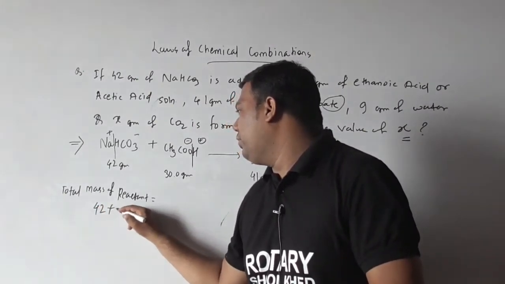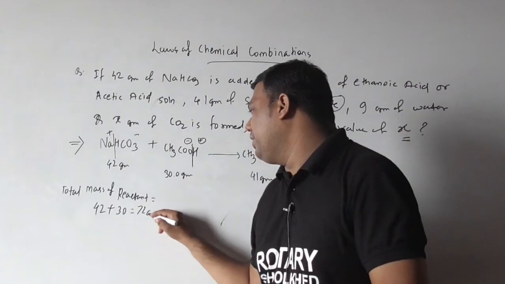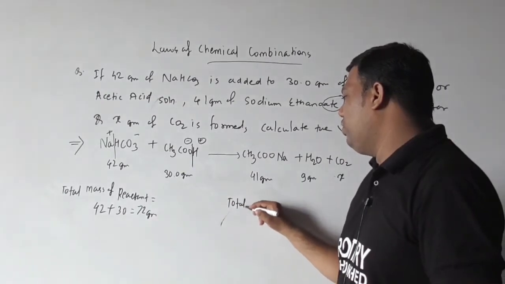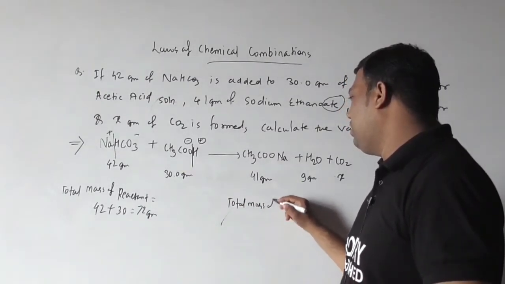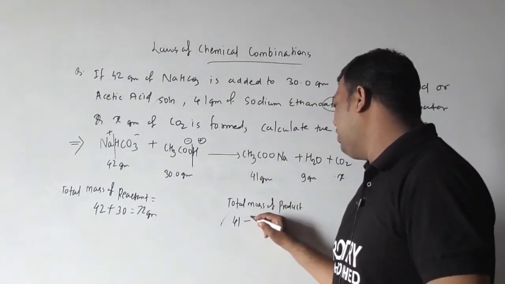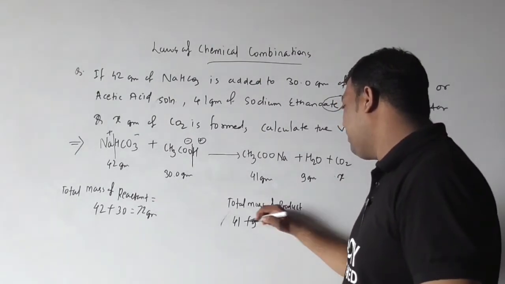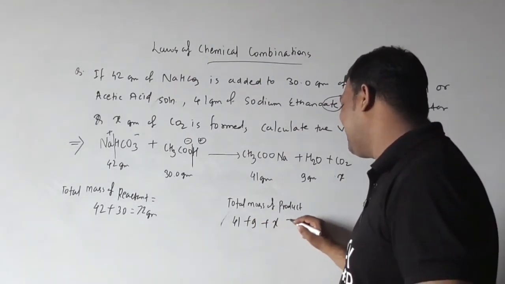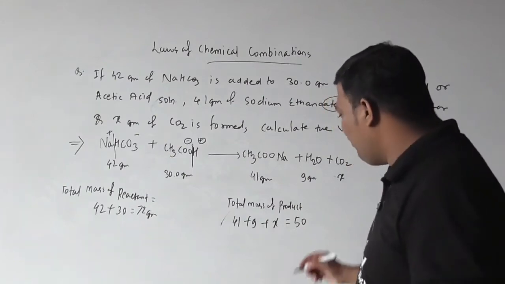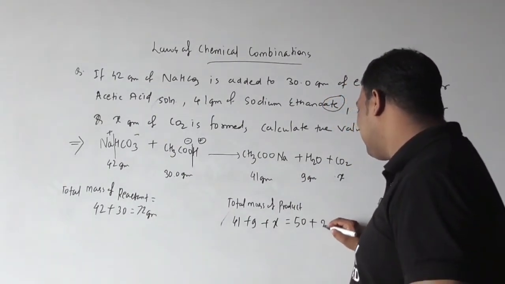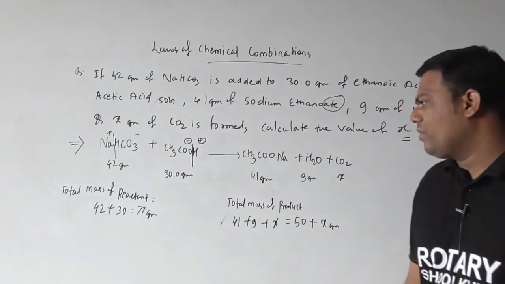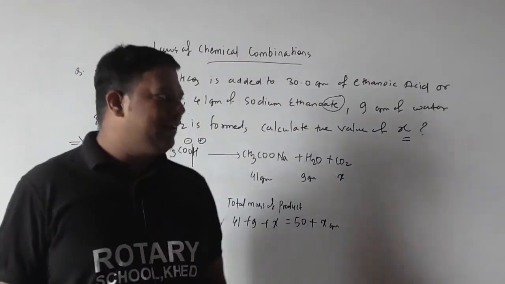Yes, very good. 42 plus 30, 72 gram. Okay, and here how much, beta, total mass of product? How much they gave? 41 plus 9. So plus what? X. We don't know this. But beta, here how much value? Total 50. Understood? Or we can say 50 plus X gram.